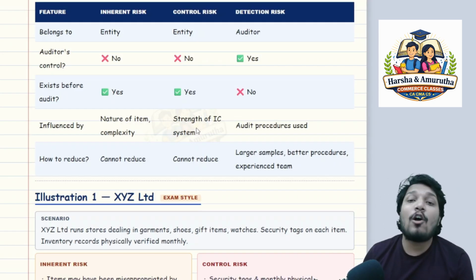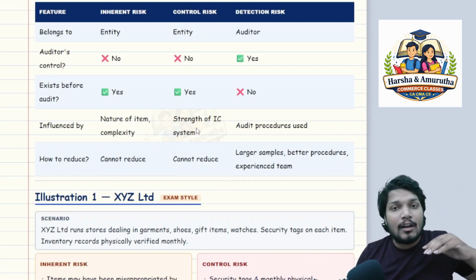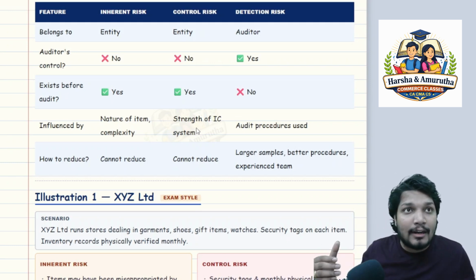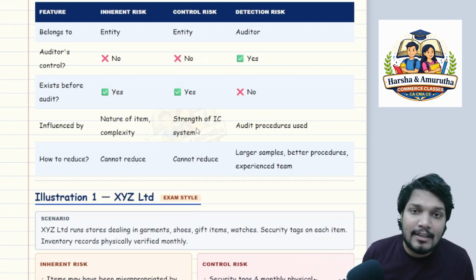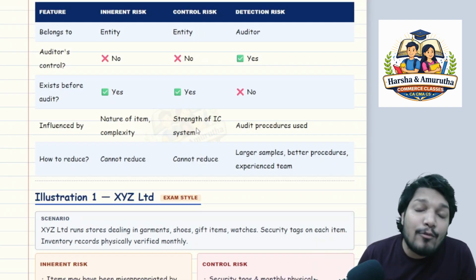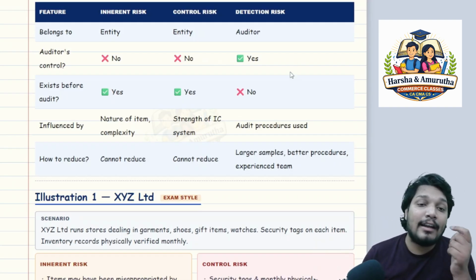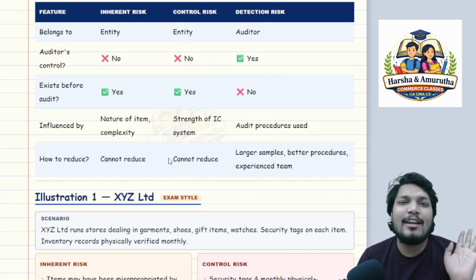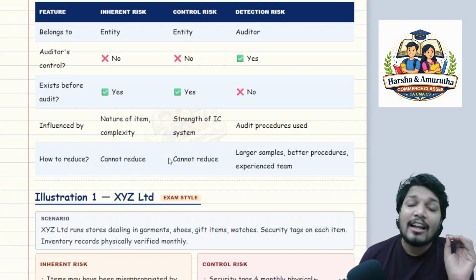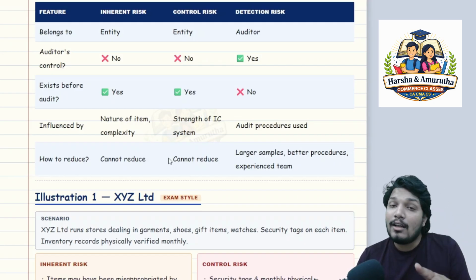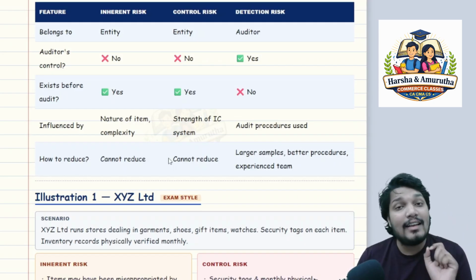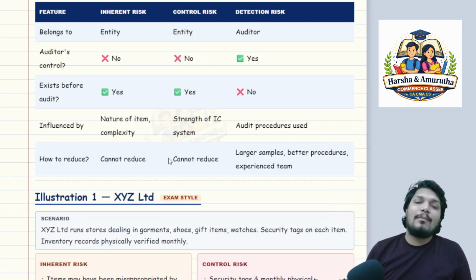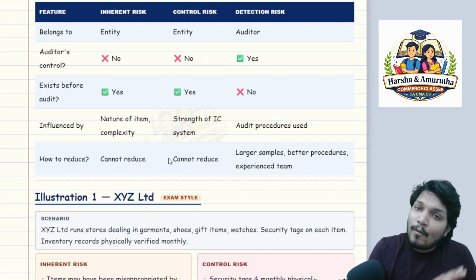And for detection risk, it depends on the audit procedures used, whether a good number of audit procedures are used, whether better testing types are used, what the methodology is. These kinds of things influence detection risk, sir. And how to reduce inherent risk? The word itself is there. It cannot be reduced, right? Control risk cannot be eliminated because there is always a chance of override of controls. But still, we can reduce it to an acceptably good level. But can we reduce it overall? No, sir.